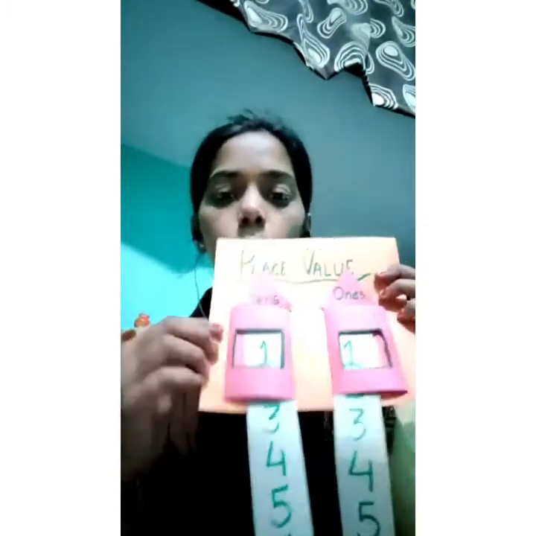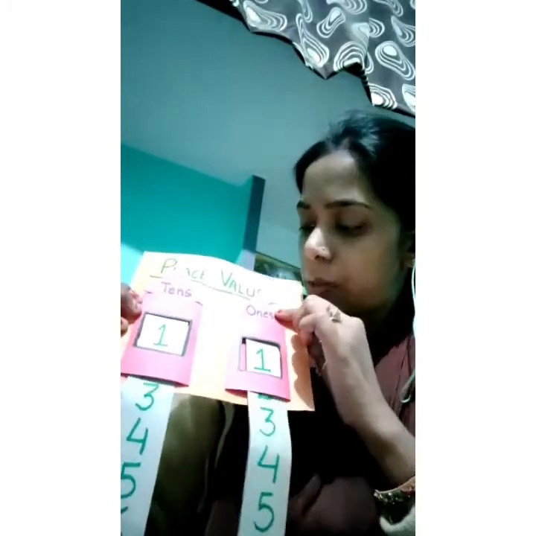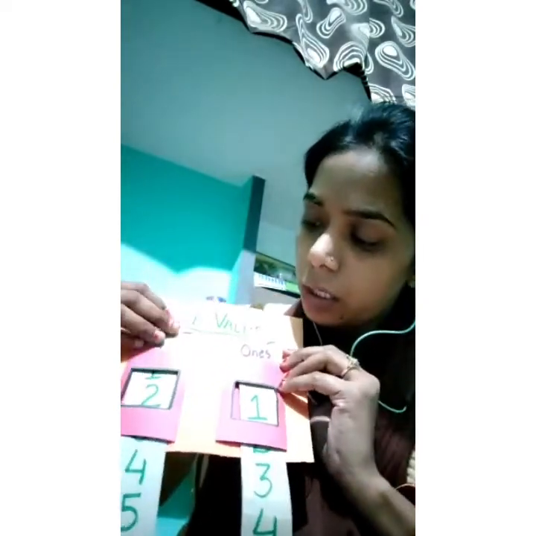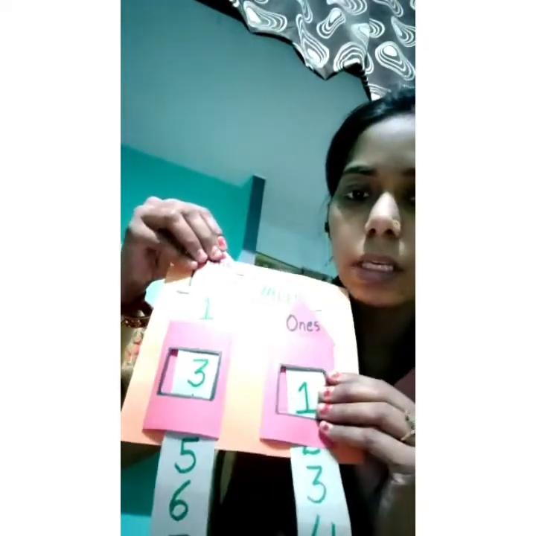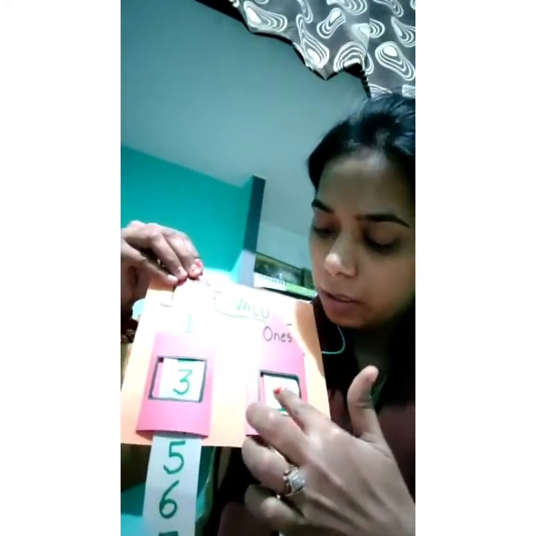For example, you can see there are two windows, and here 1 and 1 is written. So in the number 11, which digit is at the ones place and which digit is at the tens place. Suppose I tell a student, tell me the digits in the number 23, we can move these strips and make a different number. Now you can see here is 31.